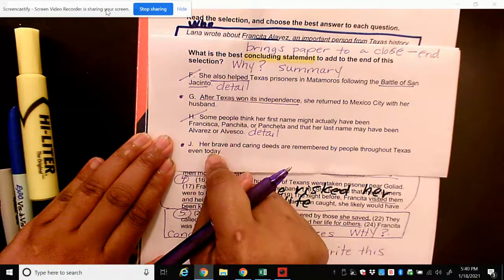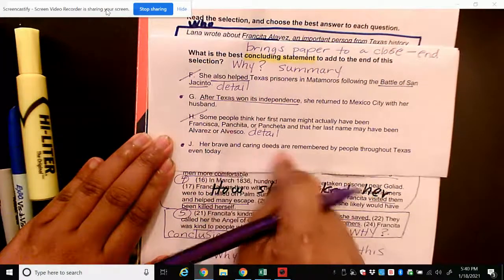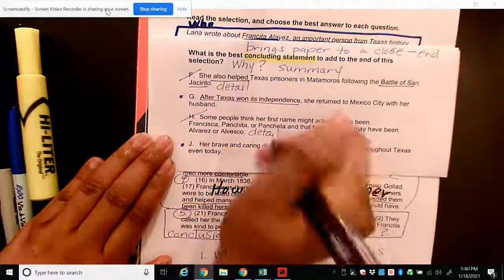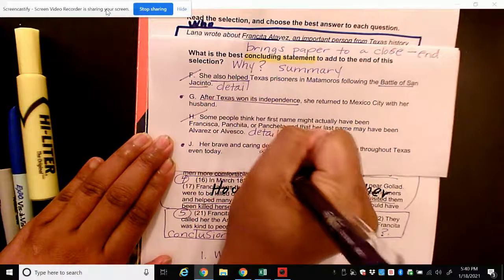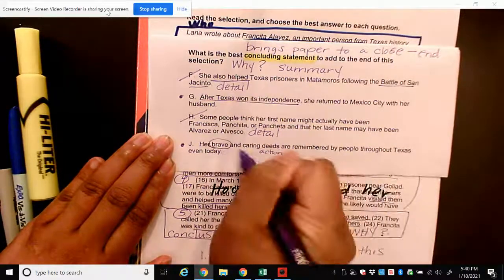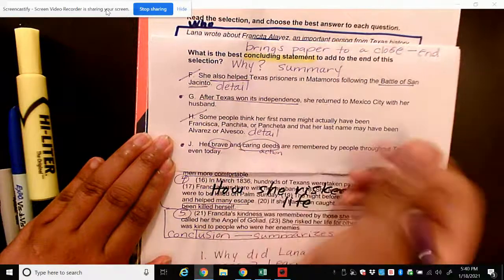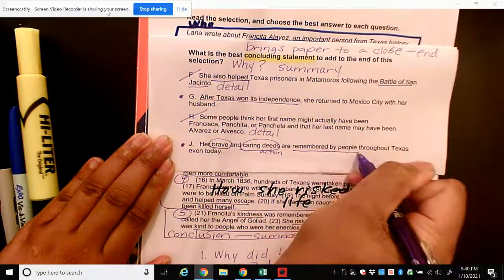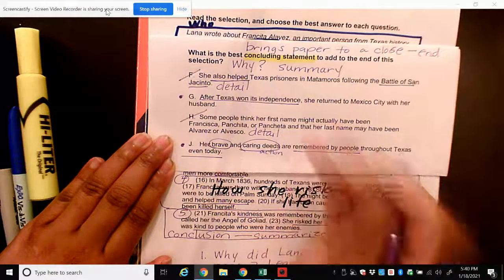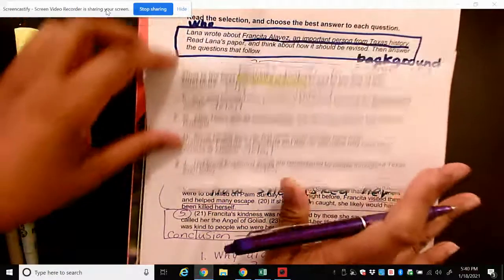So J says, her brave and caring deeds are remembered by people throughout Texas even today. Okay, so deeds, that just means actions, right? So she was brave and she has these caring deeds, and people remember it even today, right? When we say that we remember something even today, that means it probably happened a long time ago.